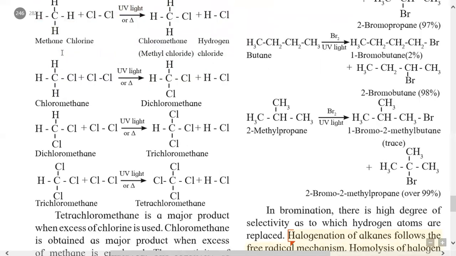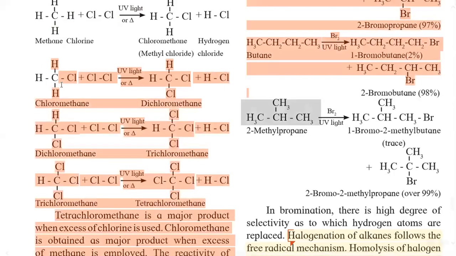hydrogen chloride. This reaction will not stop at this stage, but continues till all hydrogen atoms of methane are replaced by chlorine atoms. So in the second step, this chloromethane reacts with a chlorine molecule, again in the presence of UV light or heat, and gives dichloromethane and HCl as a side product.